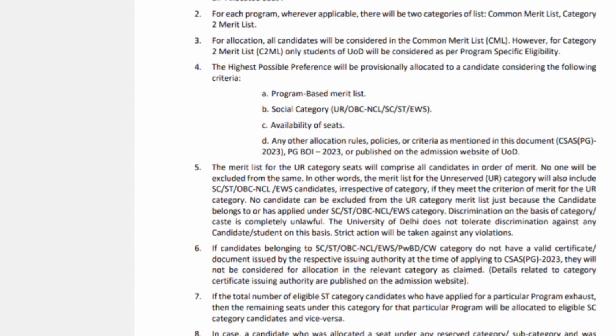So which means that it totally depends on your merit list. For example, the higher the score the students get, the more the chances for their preferences in order to get the allocated seats.